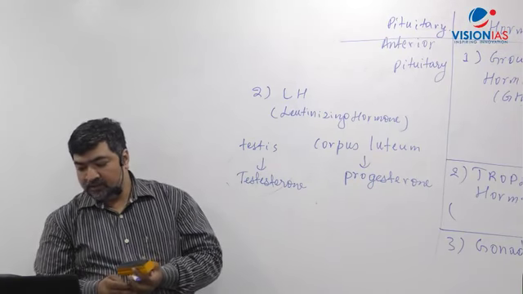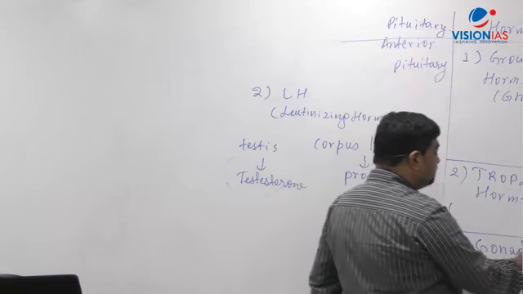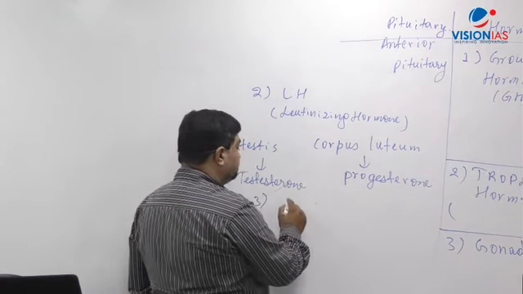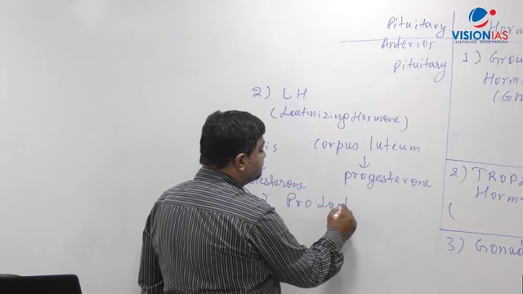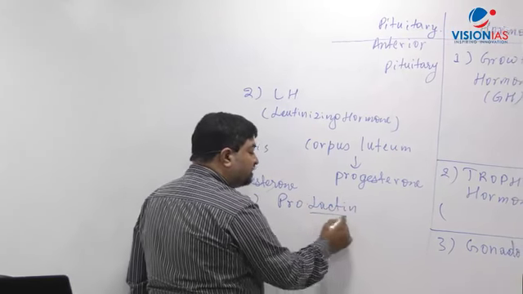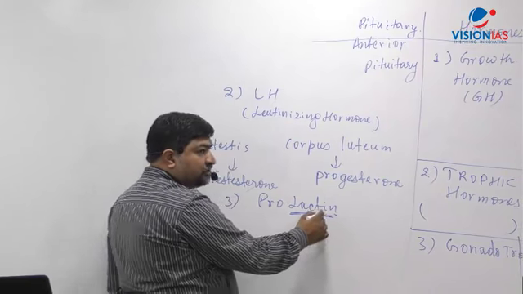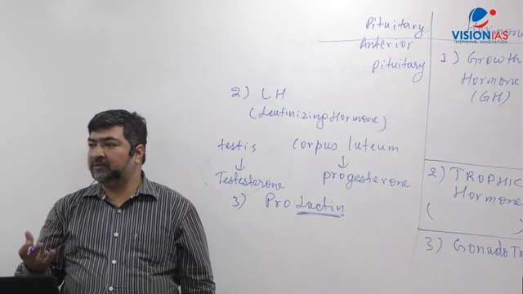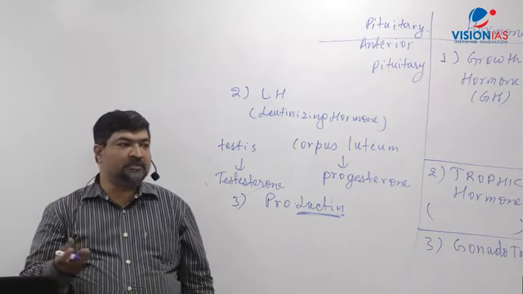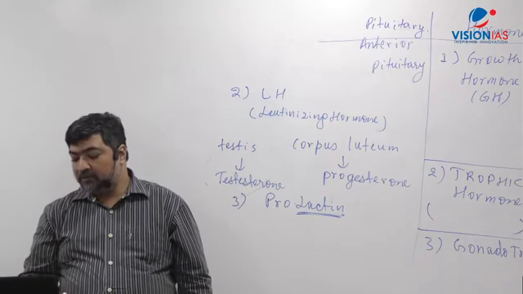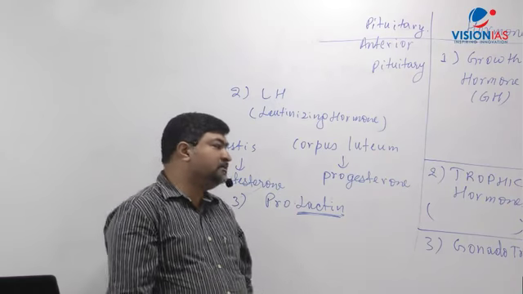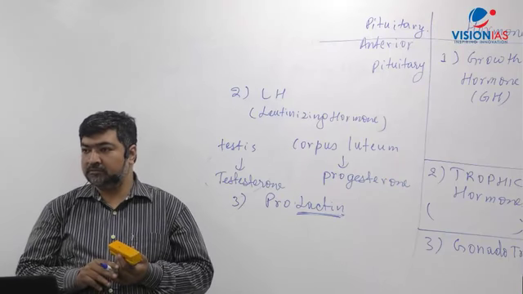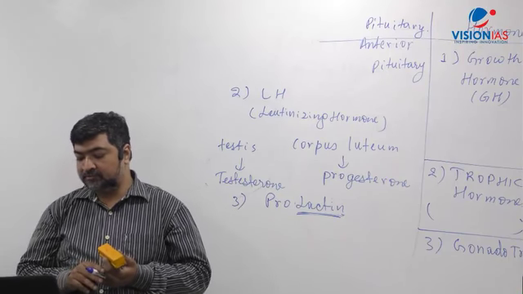Now what you can write here, the third one, the last one which I'm coming to, let me write here only. There is something called prolactin. What is called prolactin? Remember that the word lactation always comes from what? Milk. Right. So prolactin, particularly where will it happen? After the birth. And birth के बाद जो होता है. So just one sentence you can write: stimulates milk production. ठीक है, stimulates milk production.